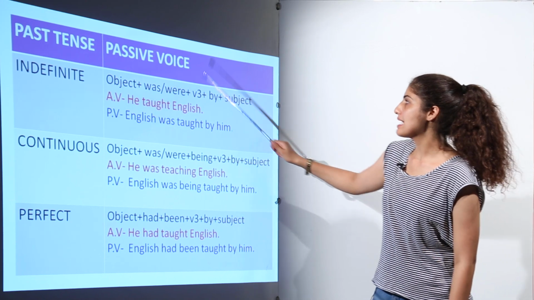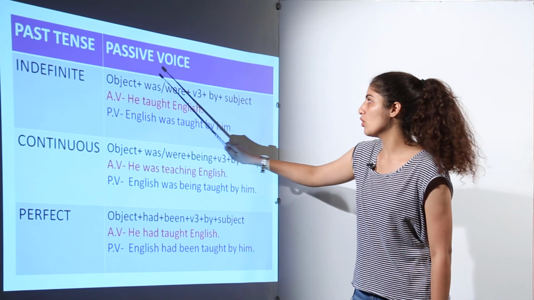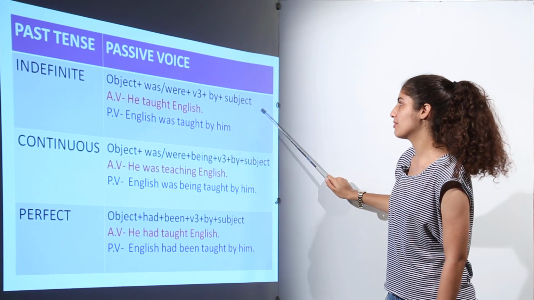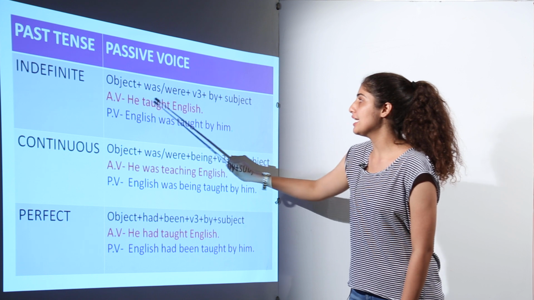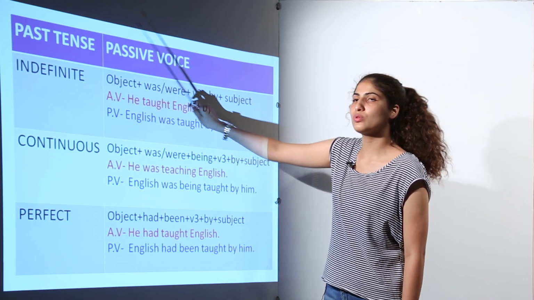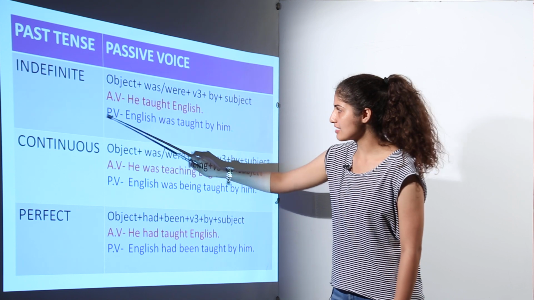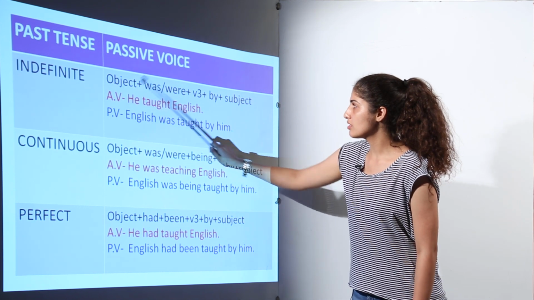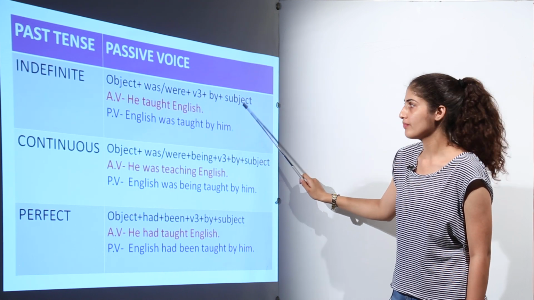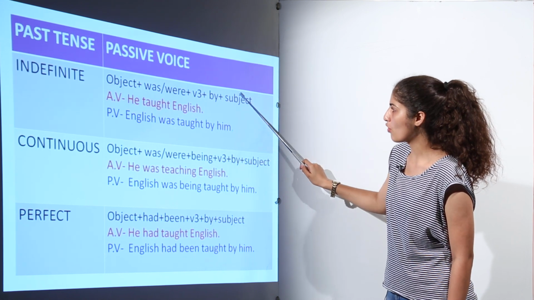Now, in the past indefinite tense, the rule to be followed is object plus was plus verb third form plus by plus subject. For example, the sentence is, he taught English. Here taught is the second form of the verb, which is according to the past indefinite tense. So, in the passive voice it will be English was taught by him. We have to use this formula.